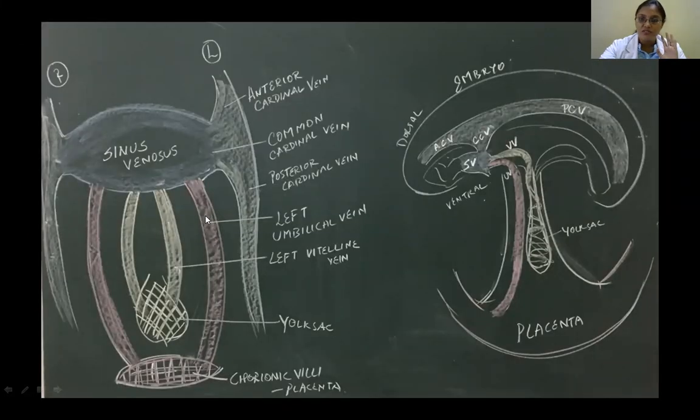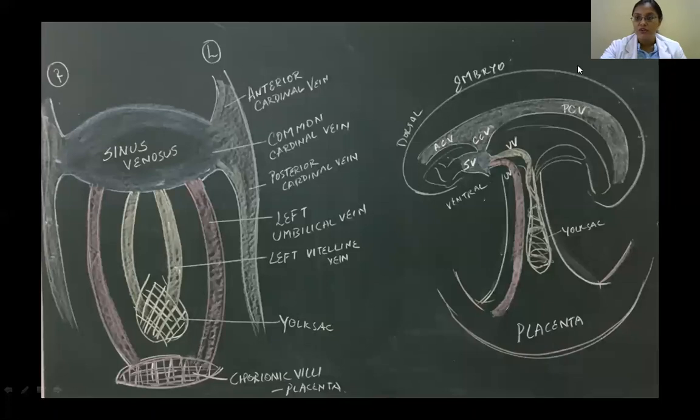I've drawn the pictures because it will be easy for me to teach you. This is the sinus venosus, the venous end of the heart tube. Here I've drawn the three pairs. This is the common cardinal vein, formed by the anterior and posterior cardinal veins together. Then this is the umbilical vein, and this is the vitelline vein. Here this represents the yolk sac, and from the plexus these are arising. This is the chorionic villi in the placenta. These are umbilical veins, these are vitelline veins, this is the posterior cardinal vein, this is the anterior cardinal vein, and this is the common cardinal. These are all draining into your sinus venosus.